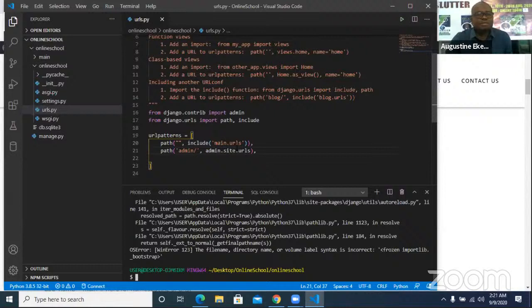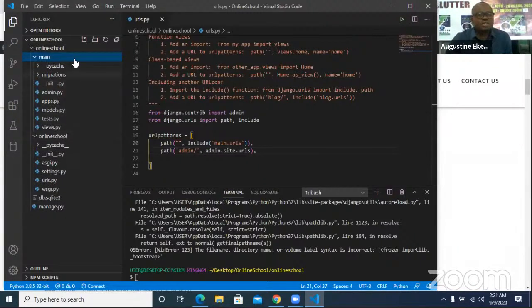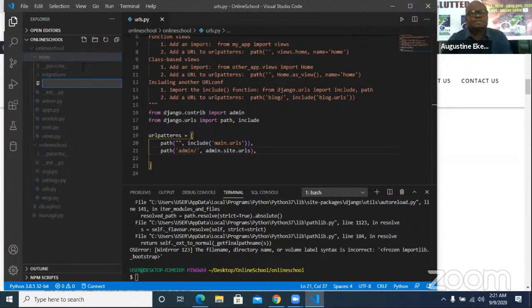So I've not created my main.url. I think that's where I'm having error. So I quickly go to main. I'll now go to new file. So I'll say urls.py.